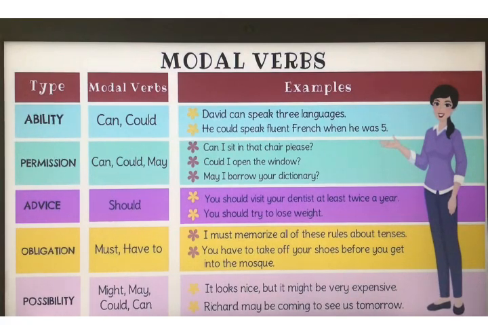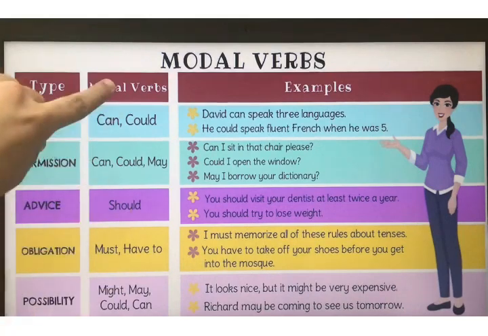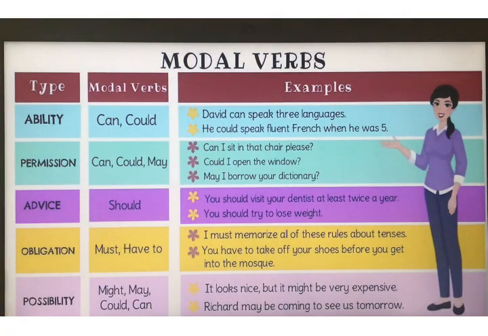They are helping verbs, and they need the support of one more main verb to complete the sentence. Fine. So in all, today you just need to learn what helping verbs and main verbs are. So these are all helping verbs, modal auxiliaries or modal helping verbs. Just remember this. Okay.